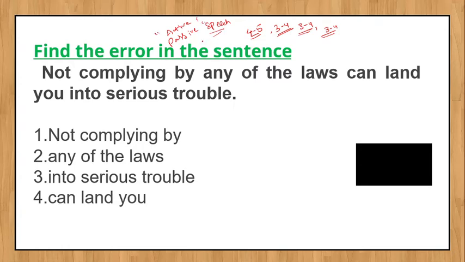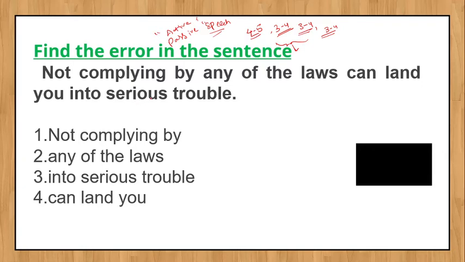The most important topics are sentence error and sentence rearrangement. And I'm keeping the vocabulary part every day so that you can improve your knowledge. So let's start the first question. Find the error in the sentence: not complying by any of the laws can land you into serious trouble.